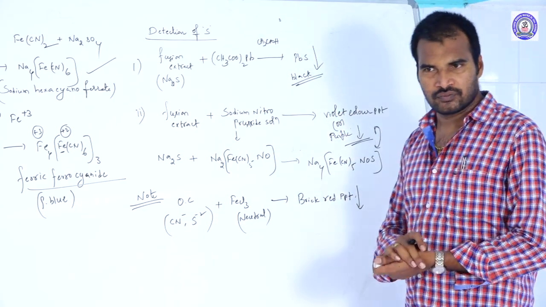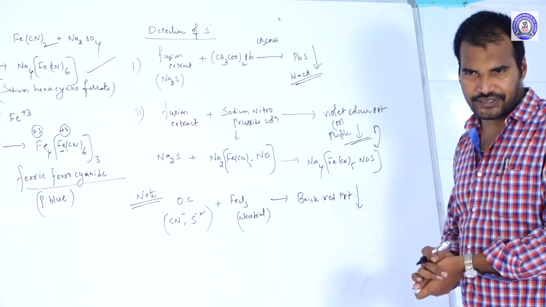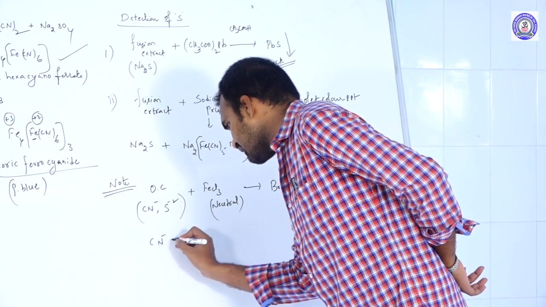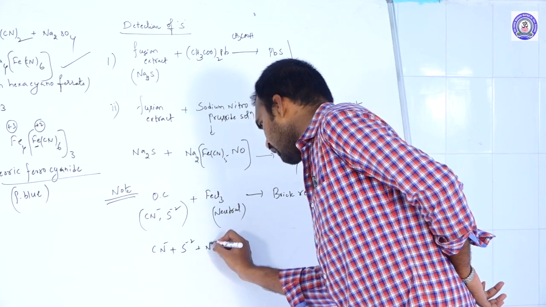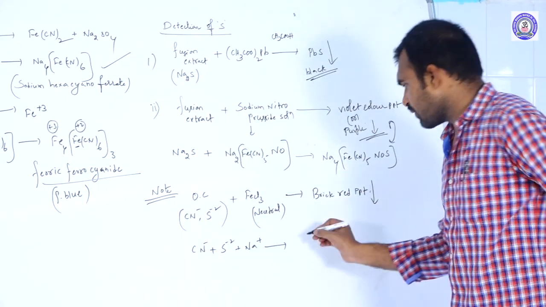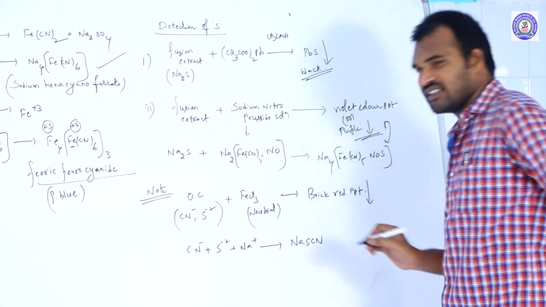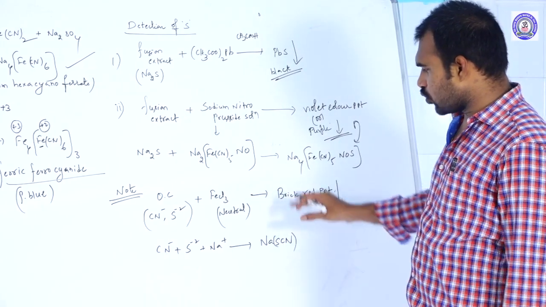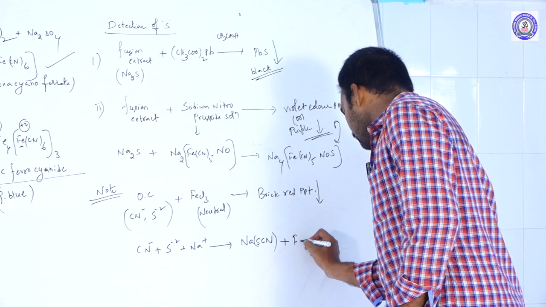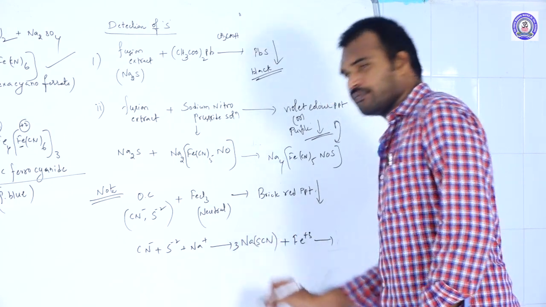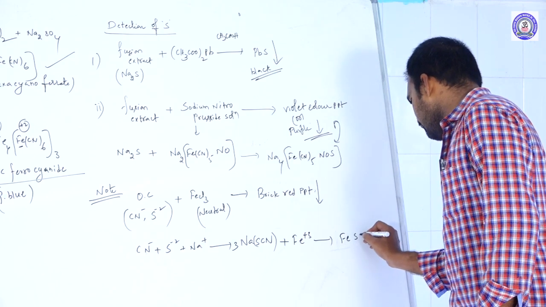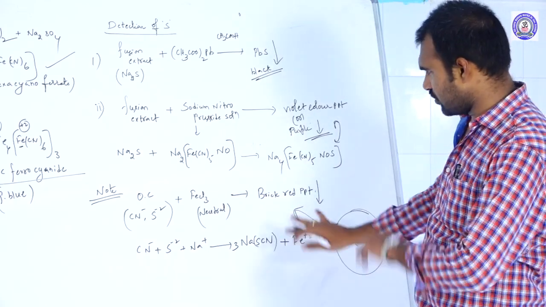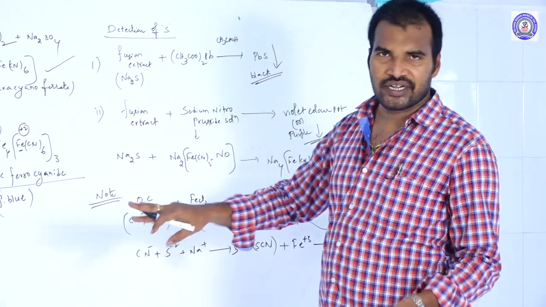What is the reason? Why do we get the brick red colored precipitate? Cyanide means CN-, and S2- and Na+ all join together and we get NaSCN. What is the name of this one? Sodium thiocyanate. Now when you add ferric ions, neutral ferric chloride, to this sodium thiocyanate, we get Fe(SCN)3. Because of the formation of this, we get the red colored precipitate. So this is the detection of nitrogen and sulfur.